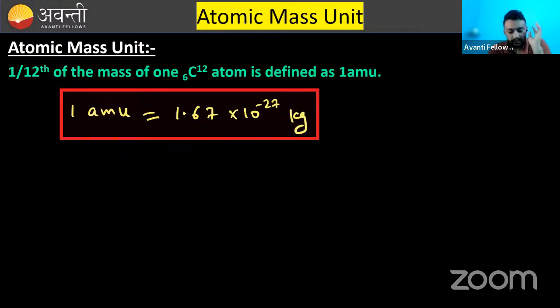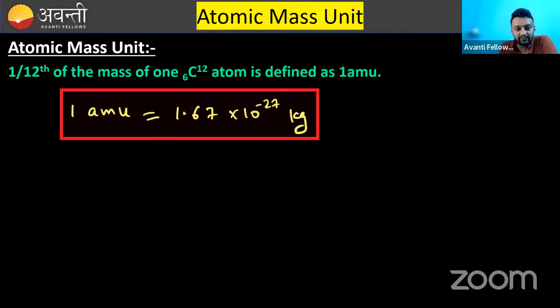Now comes atomic mass unit. The mass of a proton, you know, is very small, of the order of 10 to the power minus 27 kg. That is a very small amount of mass, so for measurement of such masses we have created another unit of mass. Like for small masses there is a unit gram, you know that. Kilogram is a larger unit, gram is a smaller unit. Similarly, there is a very much smaller unit, which is the atomic mass unit.